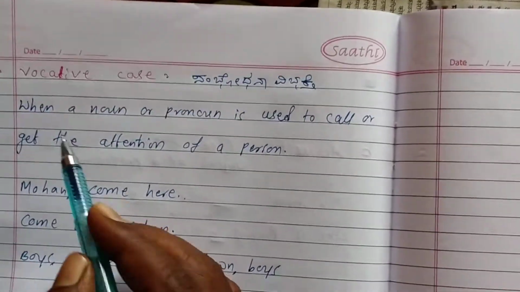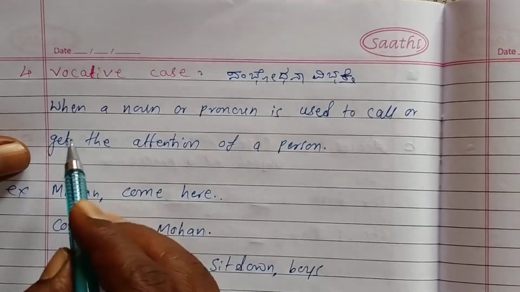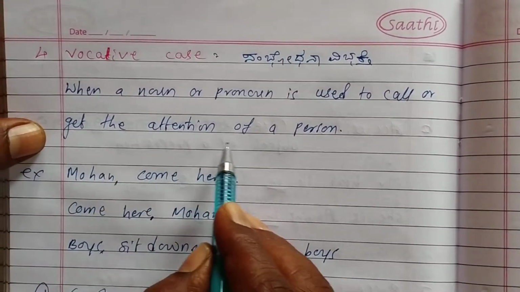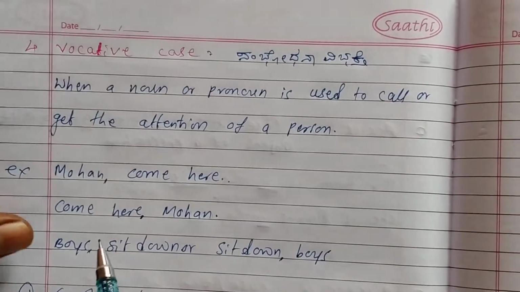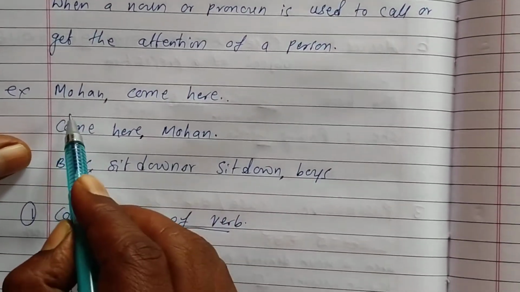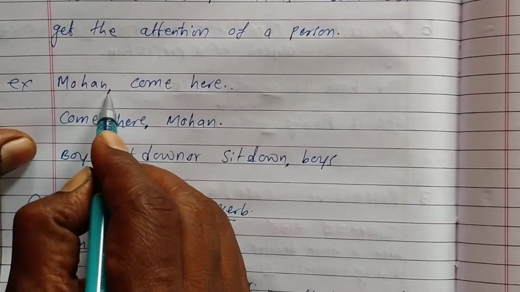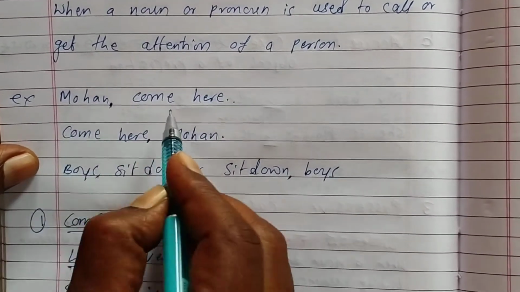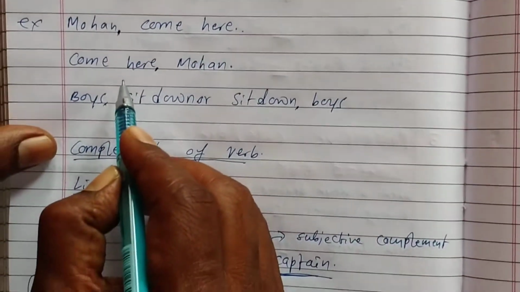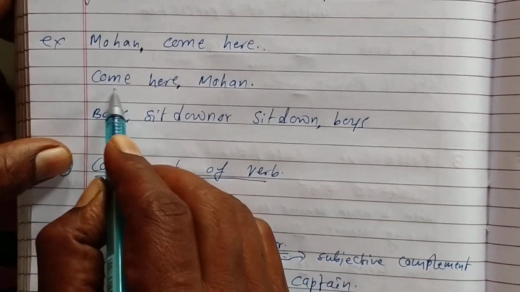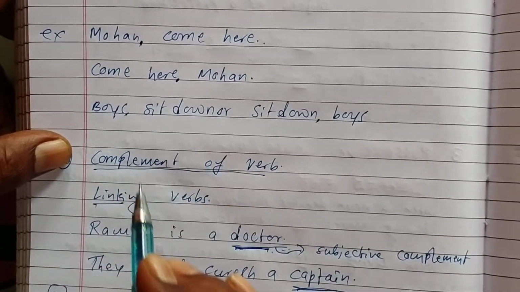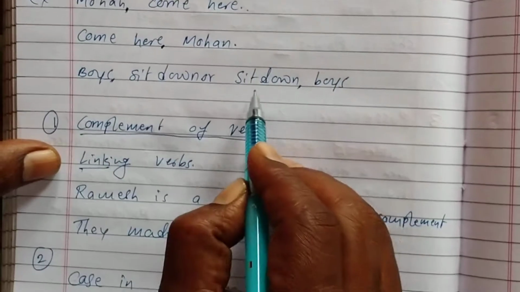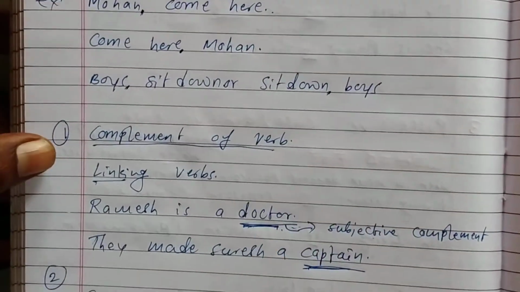Then I will go to the vocative case, sambodhana vibhakti. When a noun or a pronoun is used to call or get the attention of a person or persons, I will give one example. Vocative case. Mohan, come here. If we put a comma after Mohan, we will feel that this is the vocative case. And we can also write it as come here, comma, Mohan. Boys, sit down. Boys, comma, sit down. Or sit down, comma, boys. This is the vocative case.